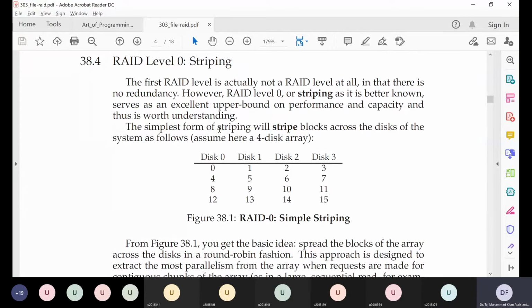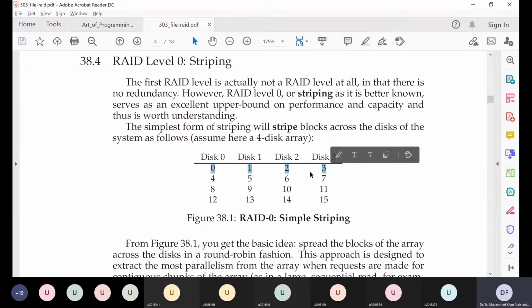So let's say we have a RAID array of 4 disks. So we have these 4 disks which are in our system, and what we are going to do is store our data. Let's say this is our data from 0 to 15, and we are going to store our data striped across different hard disks.